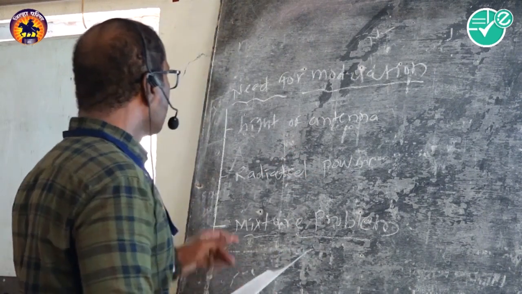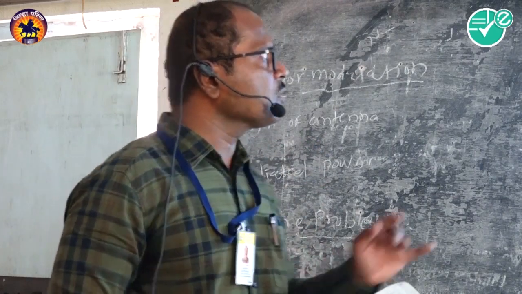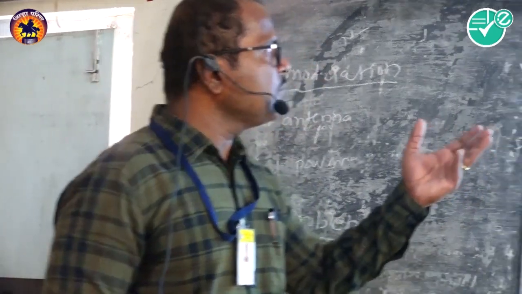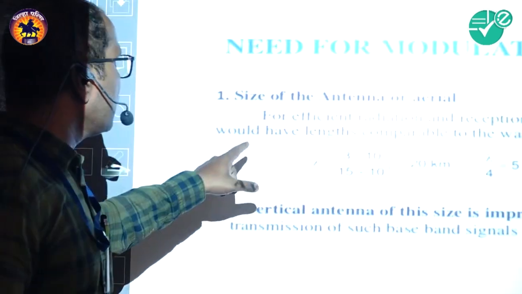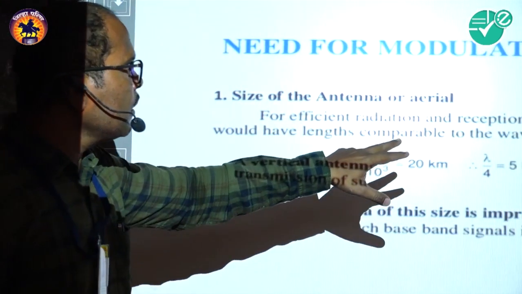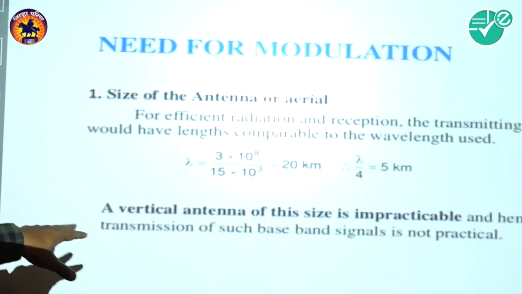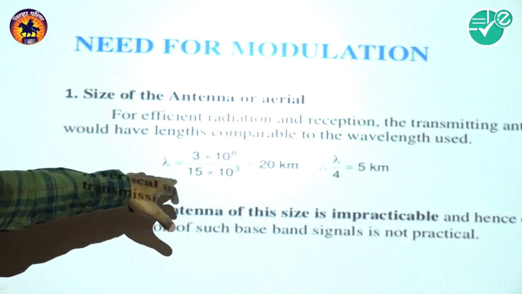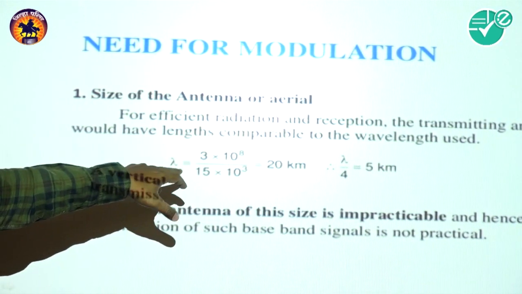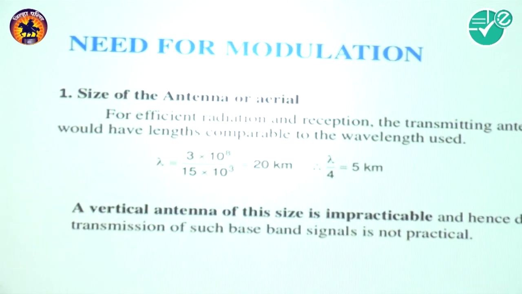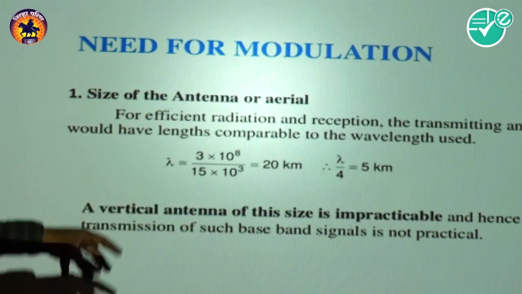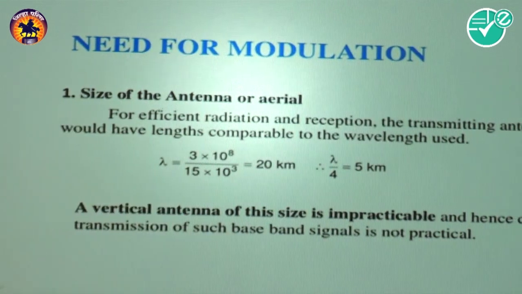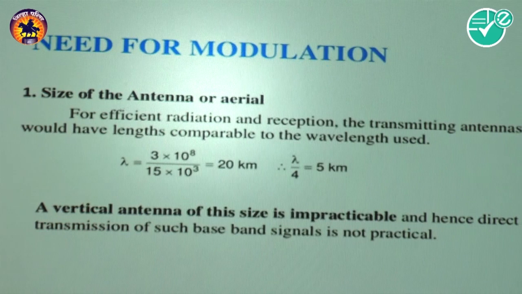So first of all, we see what the height of an antenna, or size of antenna or aerial, is. For efficient radiation and reception, the transmitting antenna should have a length compatible with the wavelength used. There are some calculations here, with lambda and 3 into 10 raised to 8. We will see this calculation on the board. Then a vertical antenna of that size is impractical. So what is the height of the antenna?